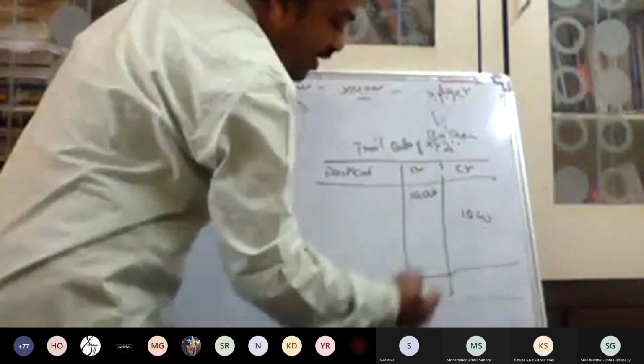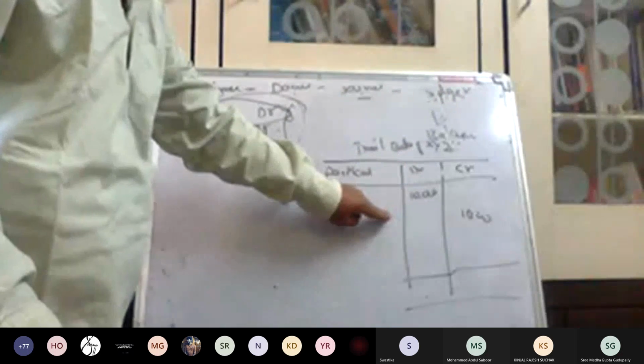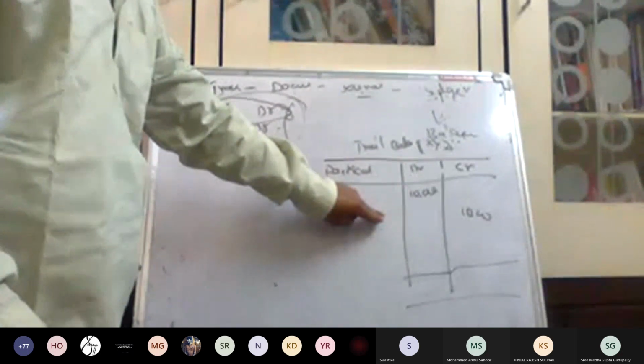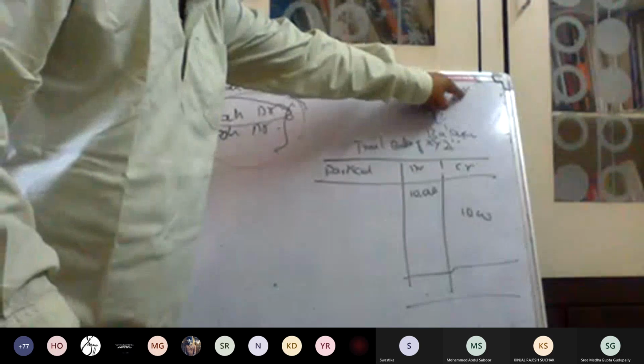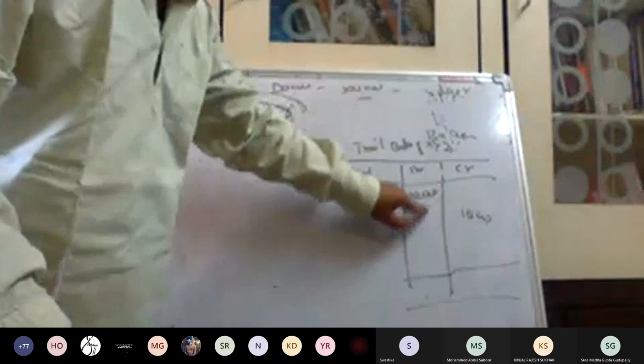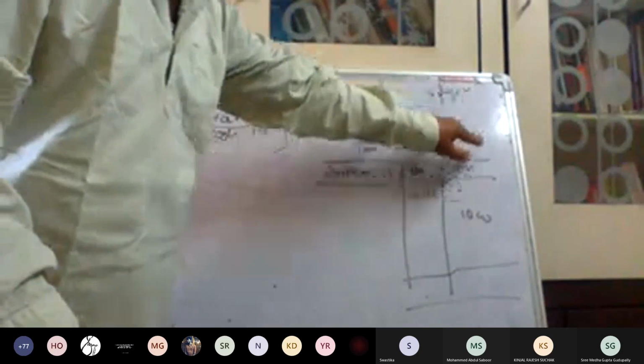If both will be equal after the balances are posted and recorded in the trial balance, both debit total and credit total must be equal. All the balances will be posted: debit balance to debit, credit balance to credit. After that, when you find this total and this total, they will be equal.